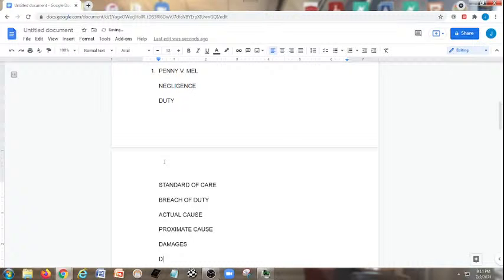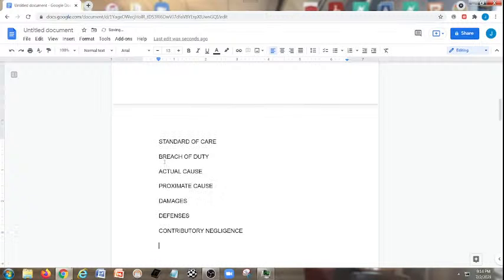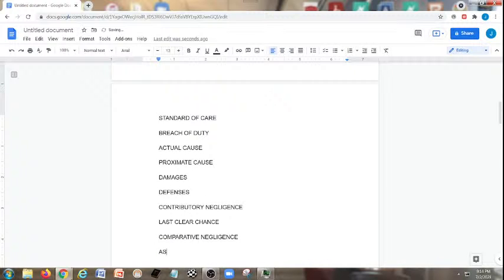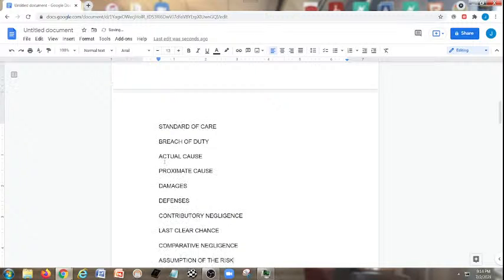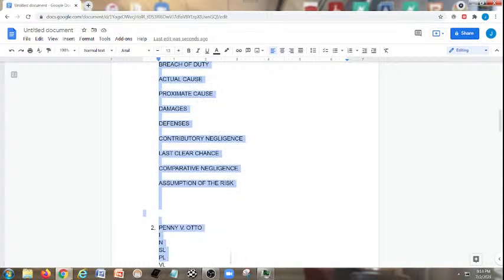And in terms of defenses, we want to slide in contributory negligence, last clear chance, comparative negligence, assumption of the risk. Now, we probably want to copy and paste this for each one of the other parties as well, so let's just do that.